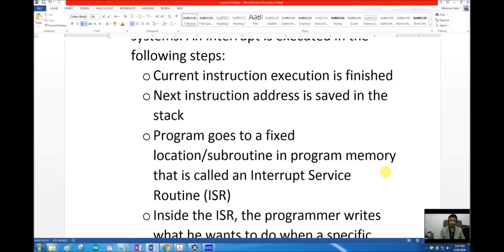There is a subroutine, and that subroutine is a fixed subroutine, always placed at a fixed location in the microprocessor. But I don't need to call it. I don't need to call that function manually. Whenever an interrupt occurs, our program automatically jumps to the fixed known location in the memory. That location is already known, that is hardwired inside the microprocessor. So whenever the source is true, the microprocessor automatically jumps to that fixed location, and that location is called the interrupt service routine, or ISR.